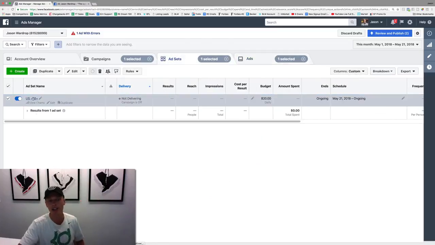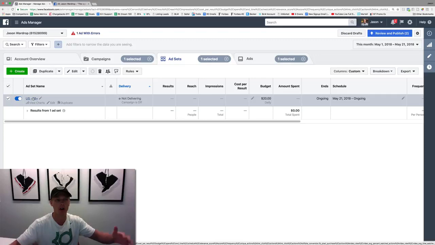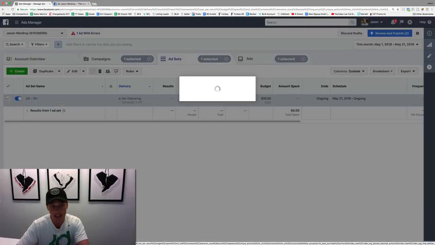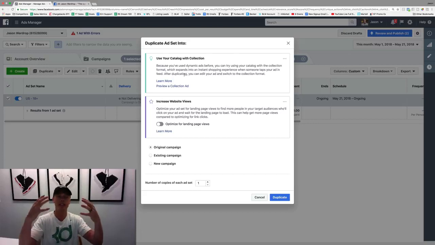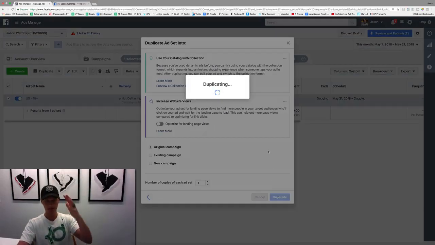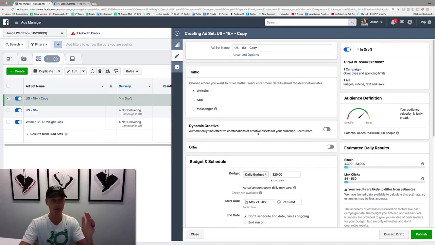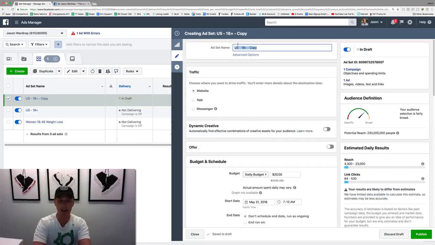This one I just have super open. If we want to duplicate this, it asks, do you want to do so? This is basically creating a new ad set so we can target different audiences, and we just want to use the original campaign. We click duplicate right here, and it pops up and allows us to change up the targeting. I'm going to say demo ad set number 2.